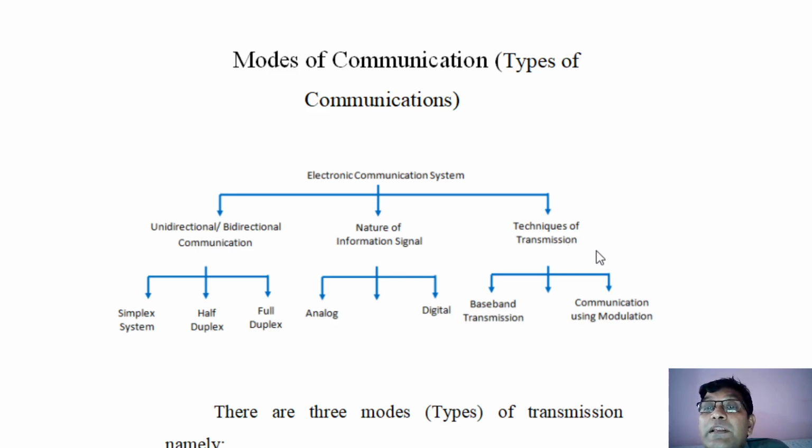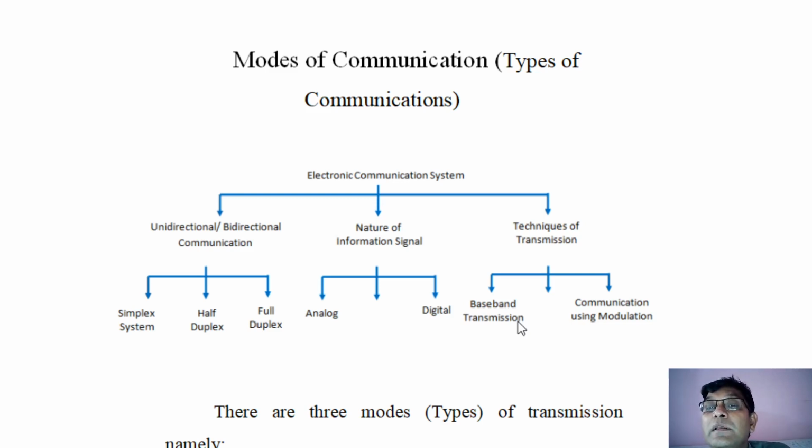Then the techniques of transmission: baseband transmission and communication using modulation. First of all, I will talk about baseband. Baseband can be both analog and digital. Why? Because when you talk about transmitting a file from one computer to another computer using a local area network, that is called LAN, that is nothing but digital, but it is baseband.